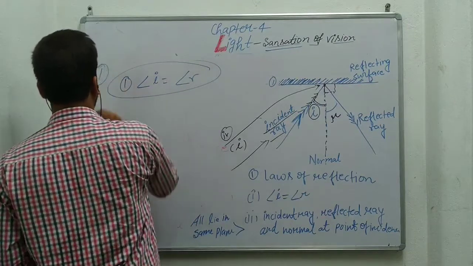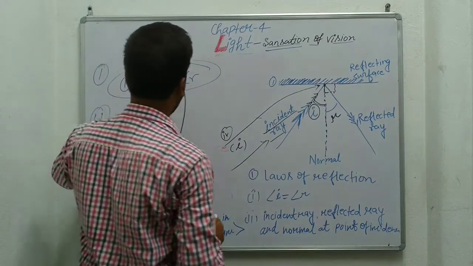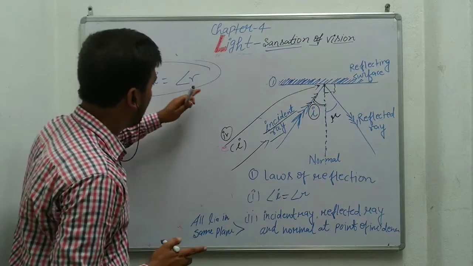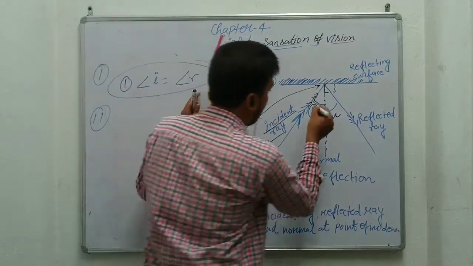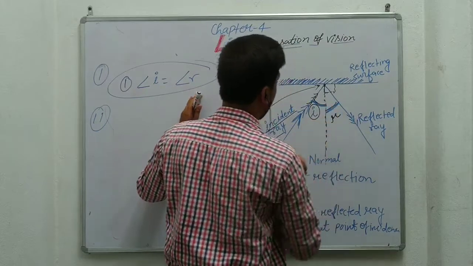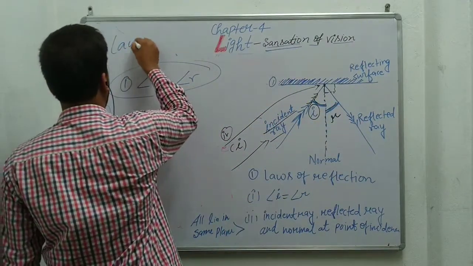Incident angle and reflected angle are equal. This and this angle should always be equal in the law of reflection.